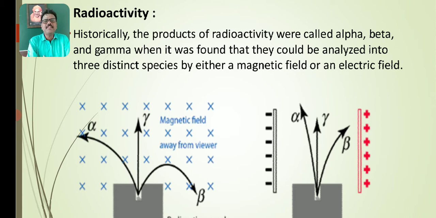So here the alpha radiation and beta radiation are affected by the electric field and magnetic field, so they are not electromagnetic radiations. Whereas the gamma radiation, which is not affected by either the electric field or the magnetic field, is called electromagnetic radiation.